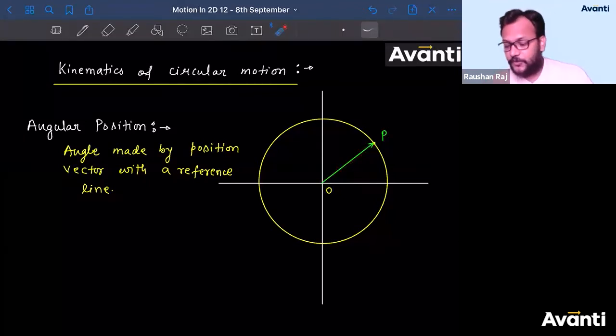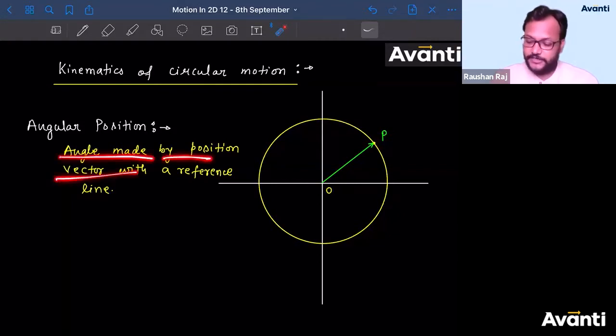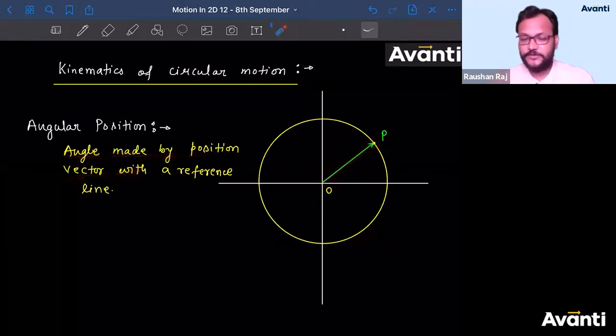If I ask you what is the angular position of this point P, because it is easier to explain the position of the particle using some angle or using angular position in circular motion. Okay, I'll show you how it is easier. So what is the angular position? Angle made by the position vector. So OP is the position vector. So what is the angle made by this position vector with the reference line? Now, which is your reference line?